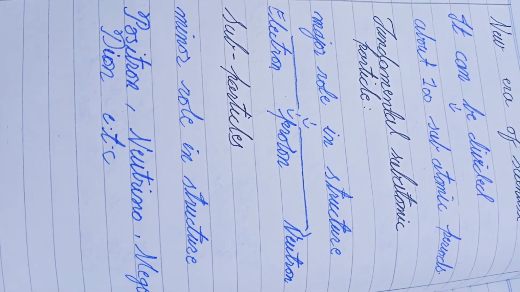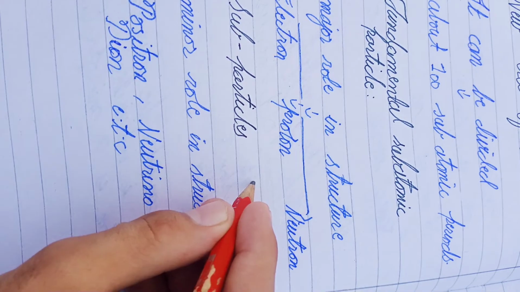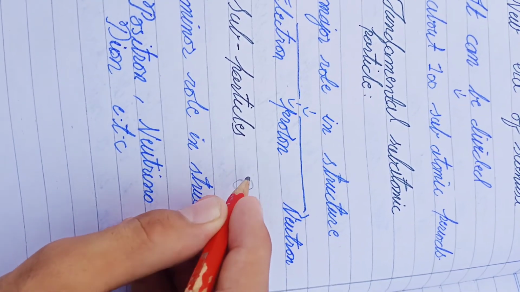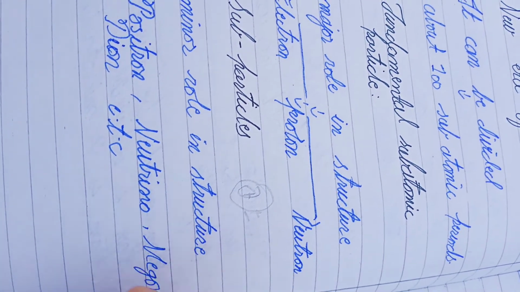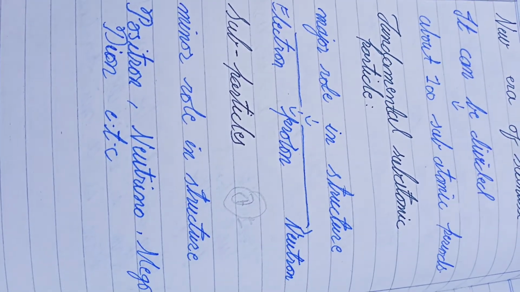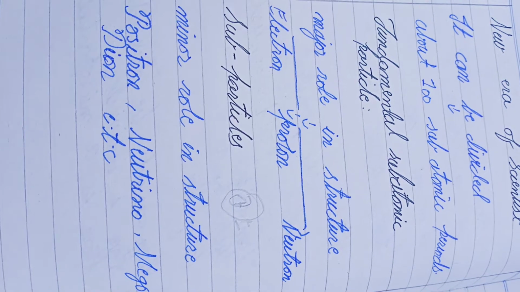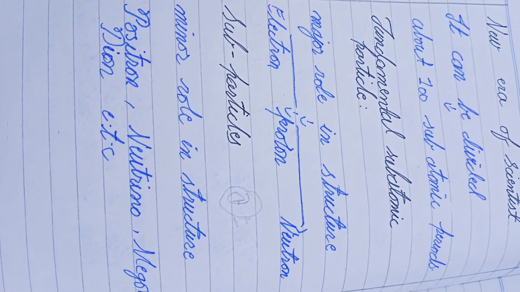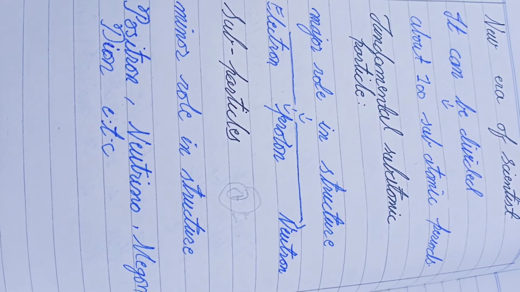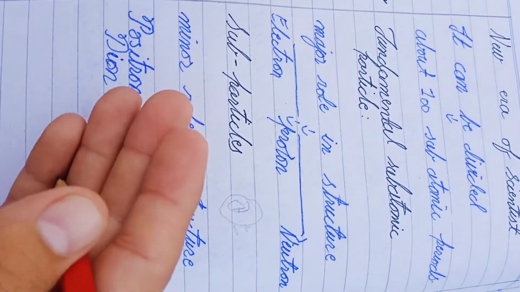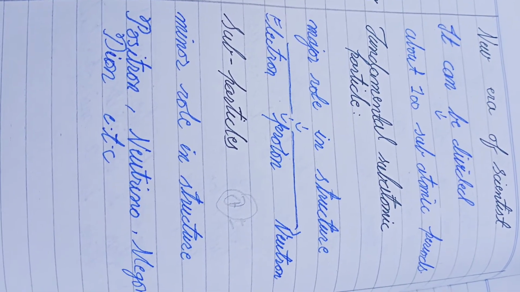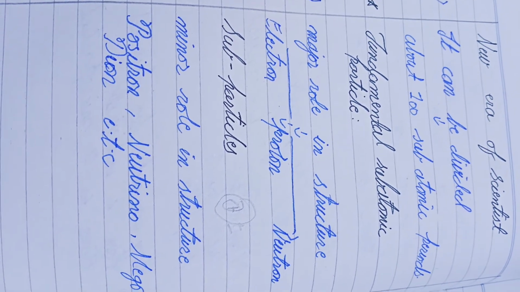Like if I'm making hydrogen, it is plus, and it has one electron. So it's simple, they are making the structure of the atom. Both are fundamental. Now let's see what they are. Fundamental particles are electron, proton, neutron. There are three fundamental subatomic particles.